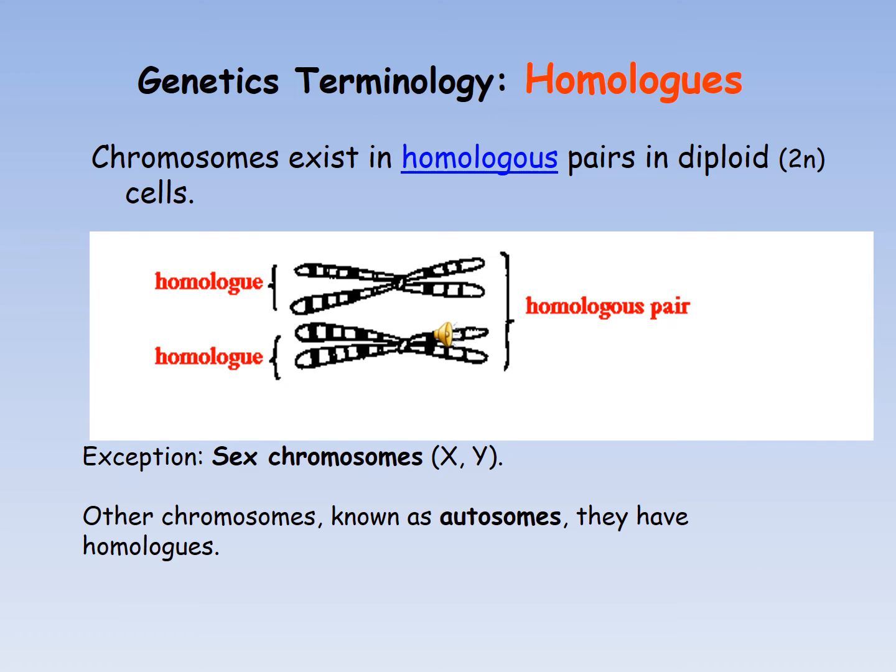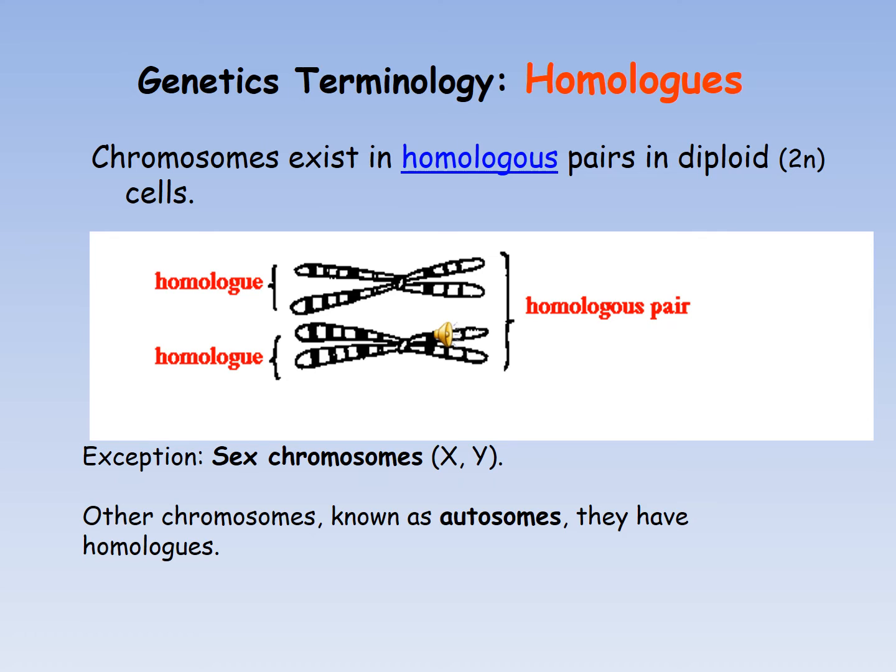There is another important term used in genetics, homologous. Chromosomes exist in homologous pairs in diploid cells. Homologous chromosomes are actually a pair of chromosomes in which 1 chromosome came from the mother and the other chromosome came from the father. The homologous pair are similar in their size, in their structure, number of genes, and they control similar characters.